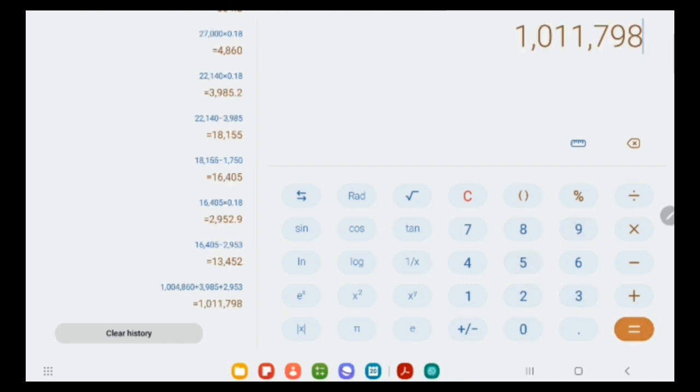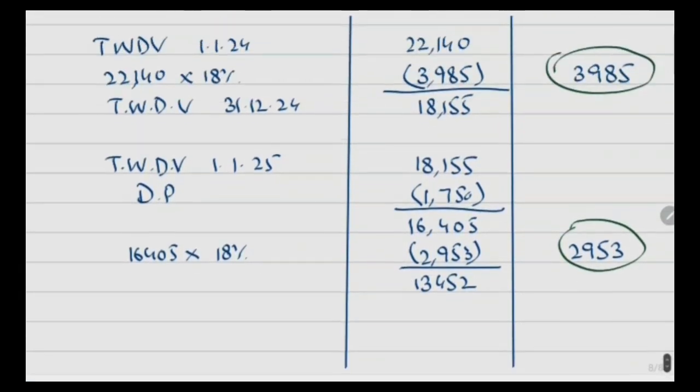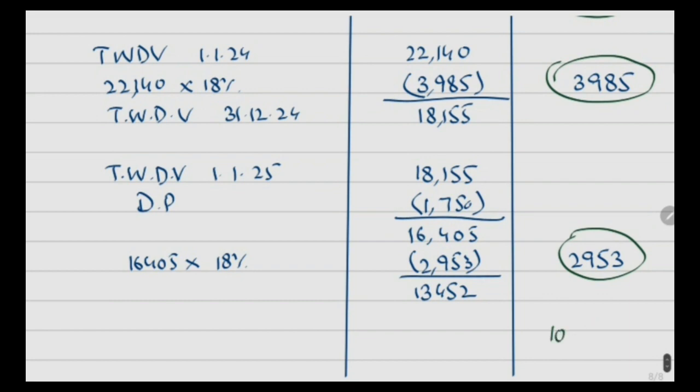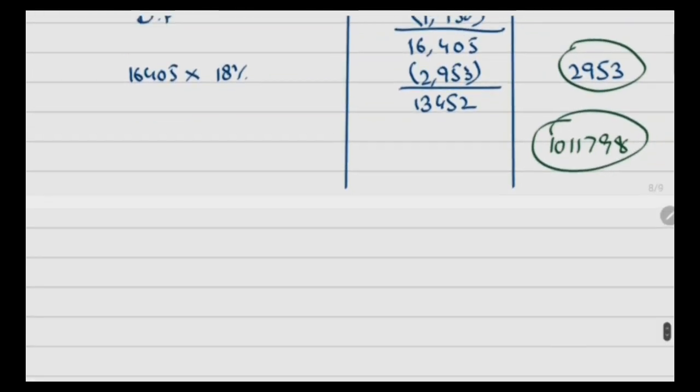This is total 10,11,798. So in this first instance, if we are not considering this short life asset, this is the total allowance available to us.